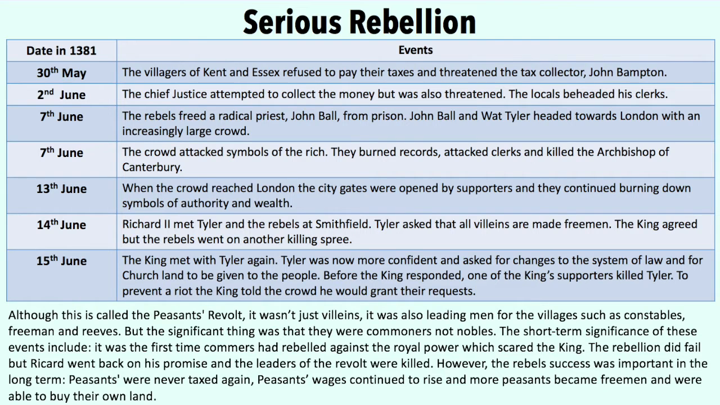Although this is called the Peasants Revolt, it wasn't just villains, it was also leading men from villages such as constables, freemen and reeves. But the significant thing is that they were all commoners and not nobles.